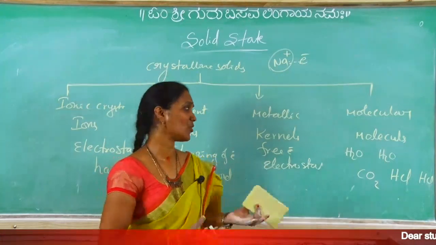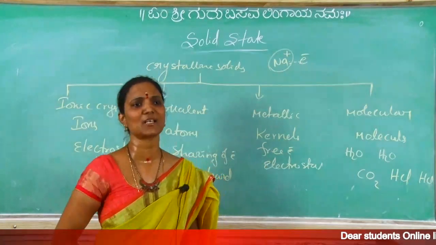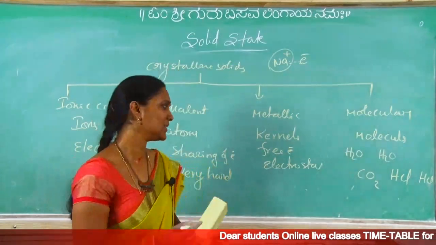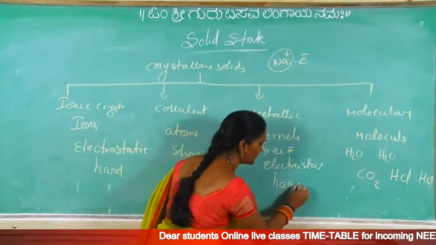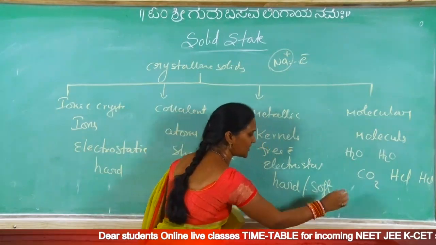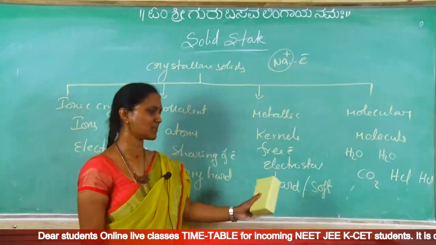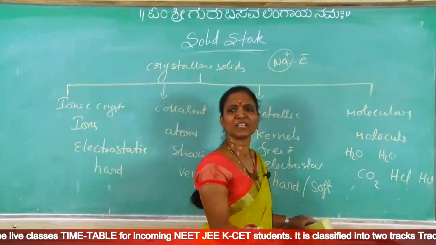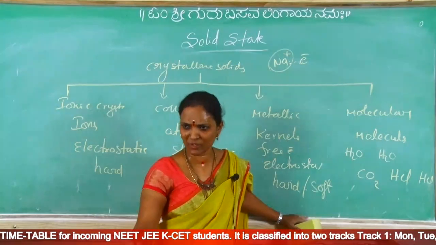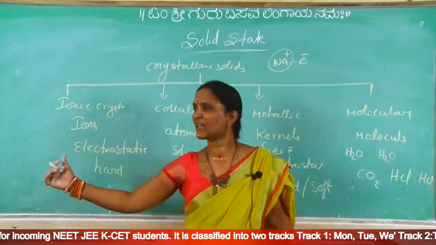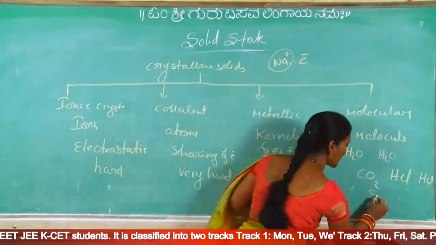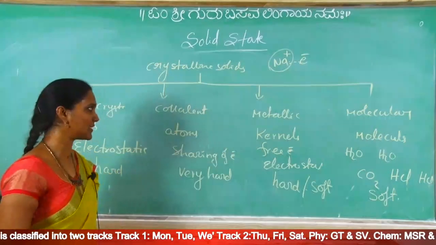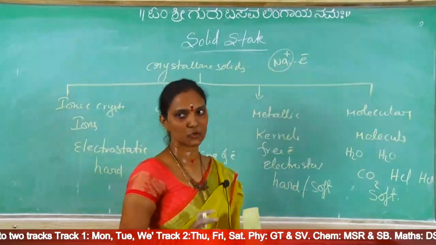Yes or no? So S block metals are metallic solids, D and F block metals are also metallic solids, but some are soft, some are hard, that depends on the strength of the metallic bond. That's why for metallic it is generally hard or soft, two chances, because S block and D block are different. And molecular solids have weak attractions, Van der Waals interactions and dipole interactions, which are weaker than these. That's why these are soft solids. If a molecular solid is given, they are soft solids. If metallic is given, they are soft or hard, two chances there.